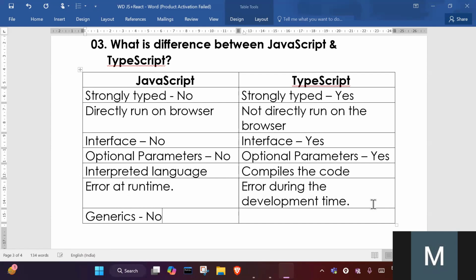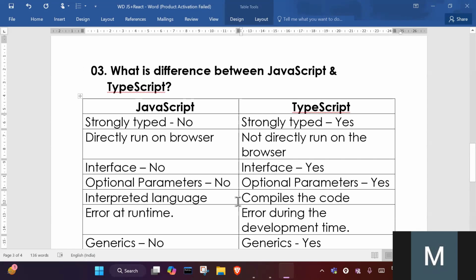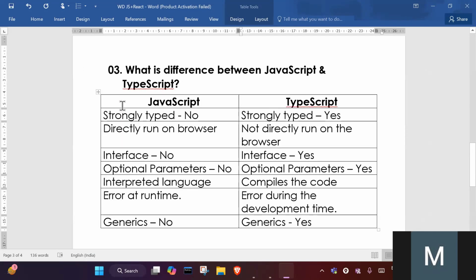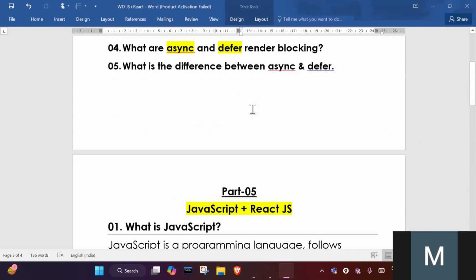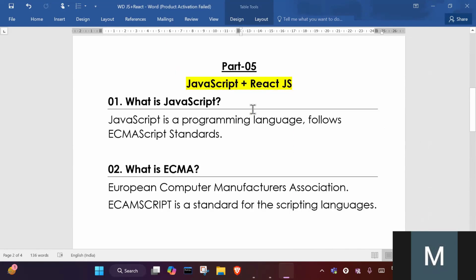In JavaScript, generics are not available, but in TypeScript, generics are there. We will learn in detail what generics are. So that's all for today's video. We have discussed important questions in this video. As per the interview perspective, it is important.